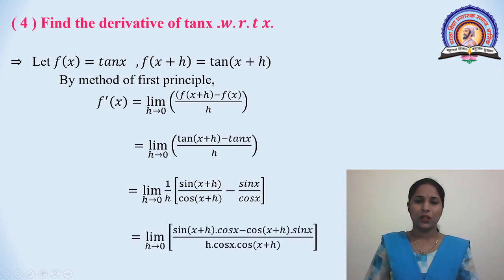Then cross multiply, we get sin of x plus h into cos x minus sin x into cos of x plus h, total divided by h into cos of x plus h into cos x. We get this term.